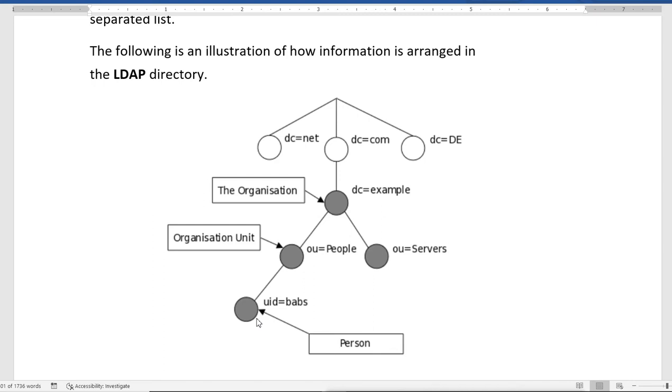When we combine all of these, it is called the distinguished name. For example, the distinguished name for Babs will be CN equals Babs, because this is the common name, then comma, OU equals people, comma, DC equals example, comma, DC equals com. This is called the distinguished name for that particular object.